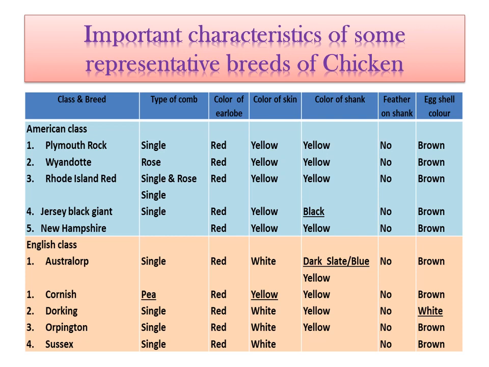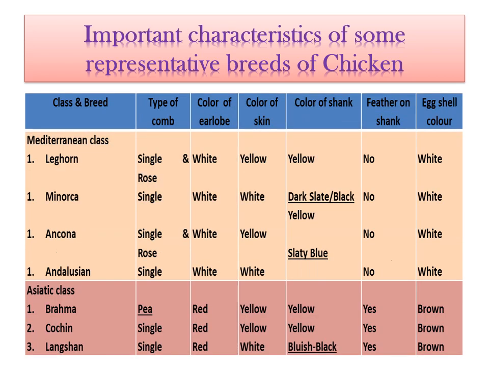The type of comb will be either single or pea comb. Color of earlobe again will be reddish. While here you can find the color of skin. In case of American class it was yellowish, but in English class you will find mainly white color, except only one breed, Cornish, in which you will find yellowish color skin. Color of shank also will be yellowish. There will not be any type of feather growth on the shank, and eggshell color again will be brown.